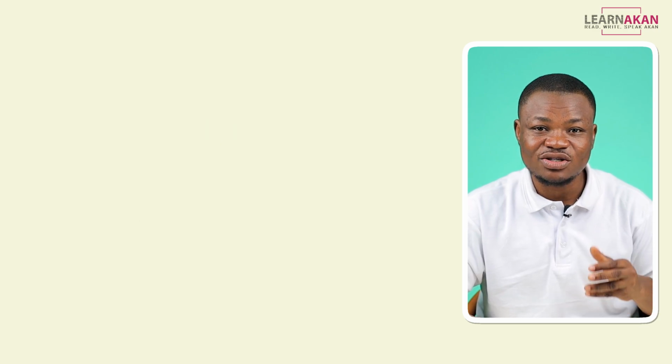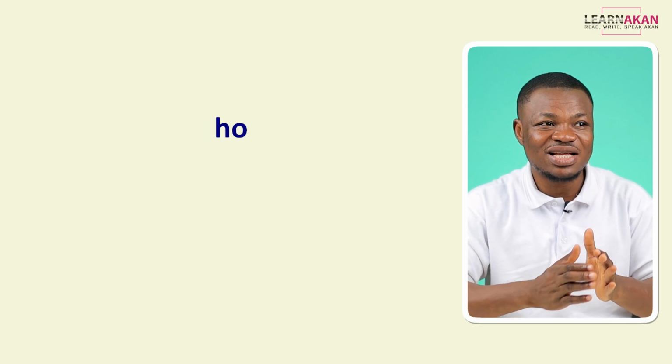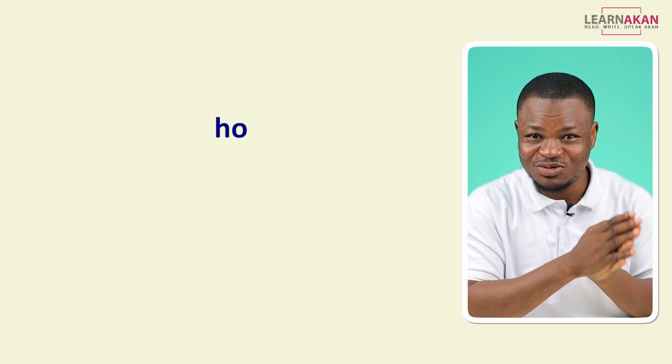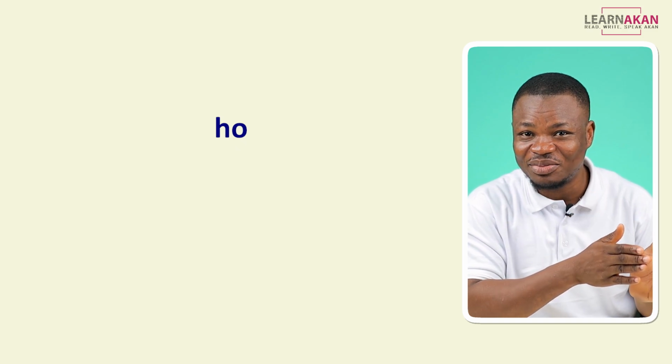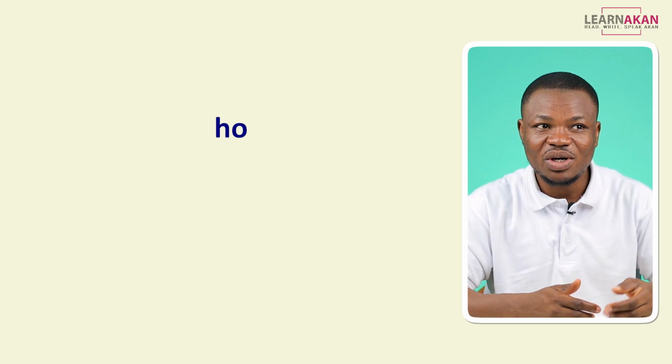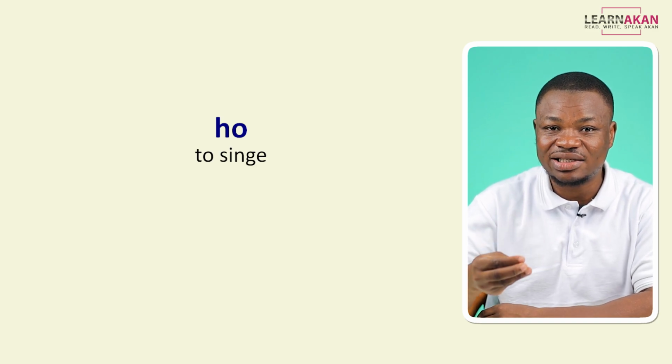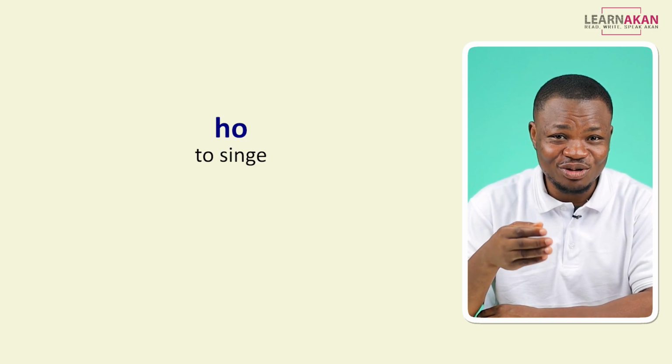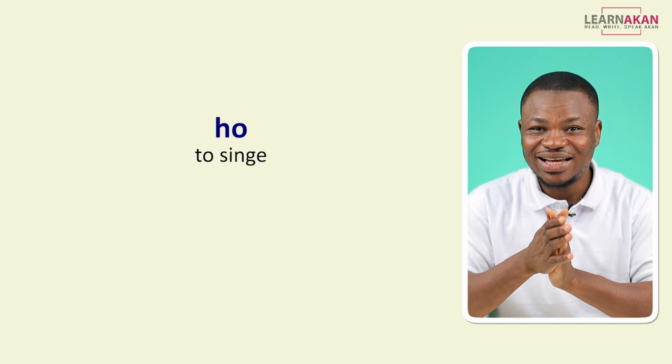Now the next one is ho. And for this one, I'm starting with the Twi because I didn't know the English for this until this morning, so I had to look it up. So we have ho, which in English is to singe. I'm sure you know this already. To singe.